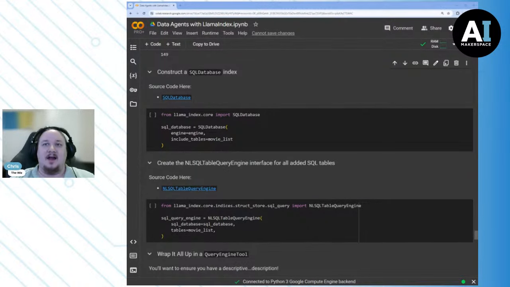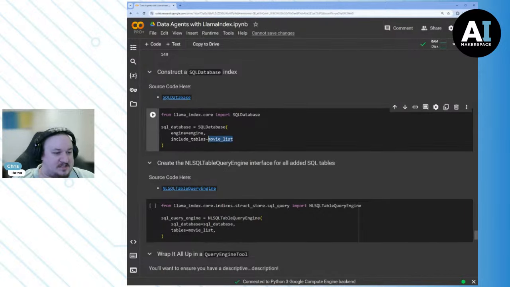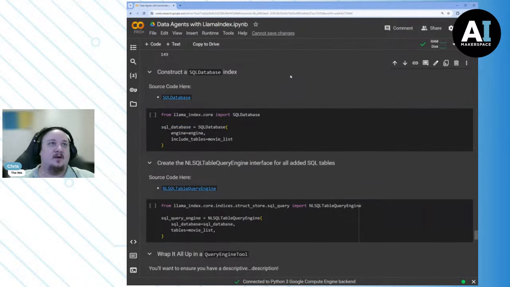Say we had movies that were 100-fold more, every movie, let's say. Well, we could have come up with a list based on just what are adventure movies in this case, and only use those specific tables in this particular index. So again, we have the ability to even above a level still think about metadata. In this case, of course, we just have the movies that we do, and so we're going to use every